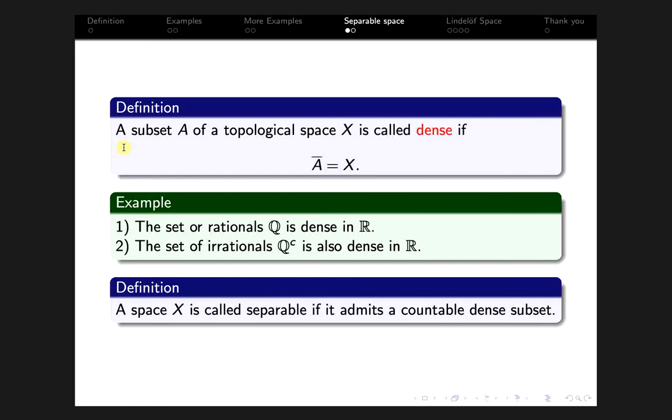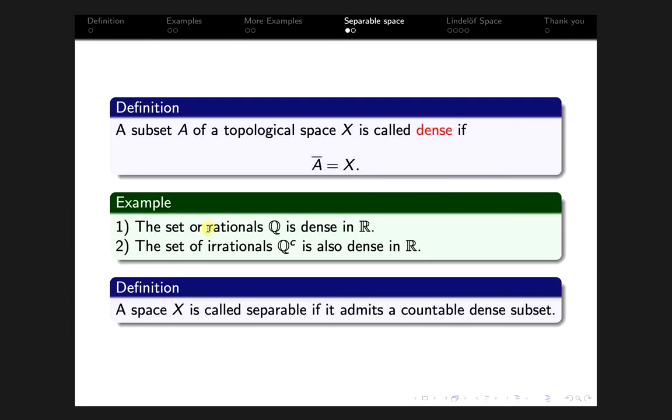For example, the set of rationals Q is dense in the set of reals R, and the set of irrationals is also dense in R. In general, for every n, Q^n, the Cartesian product of n copies of Q, is dense in n-dimensional Euclidean space R^n.